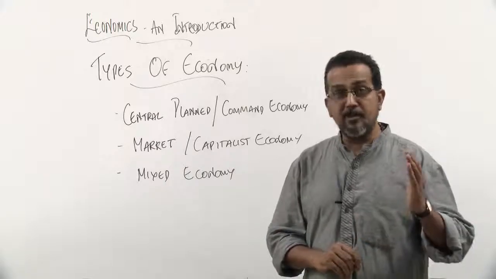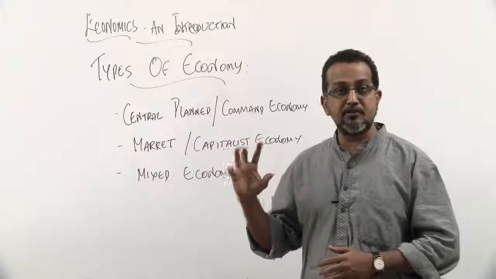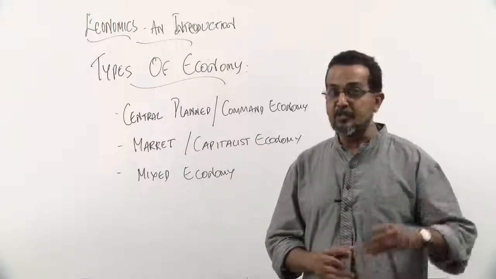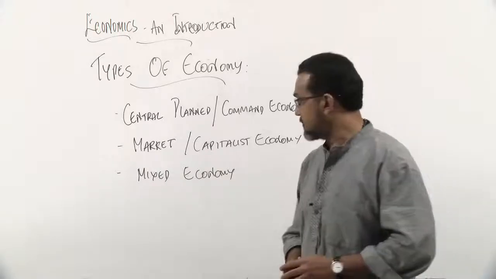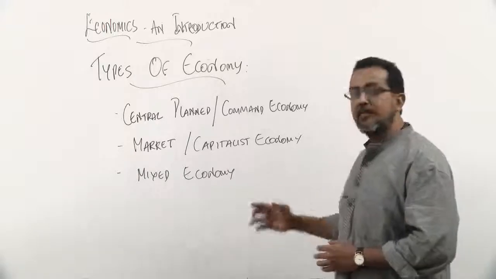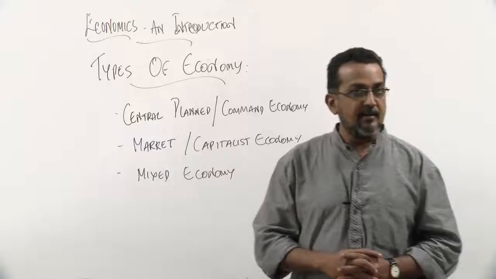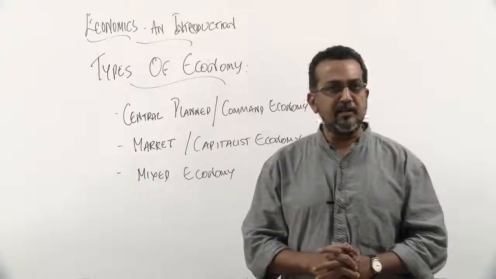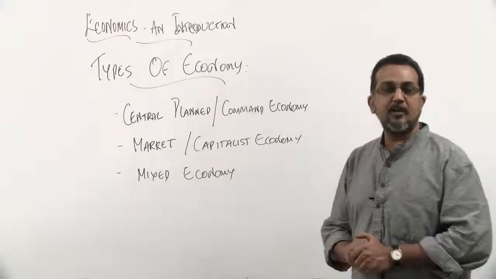It may be from ration shops offering essential commodities to organized professional retail like Big Bazaar, from government schools to private schools, government hospitals to private hospitals. So where the private and the public coexist, it's a mixed economic system. Although, largely, in most parts of the world today, you find market or capitalist economic systems thriving and surviving.